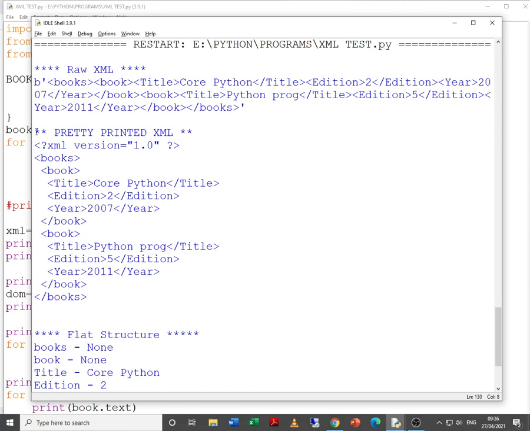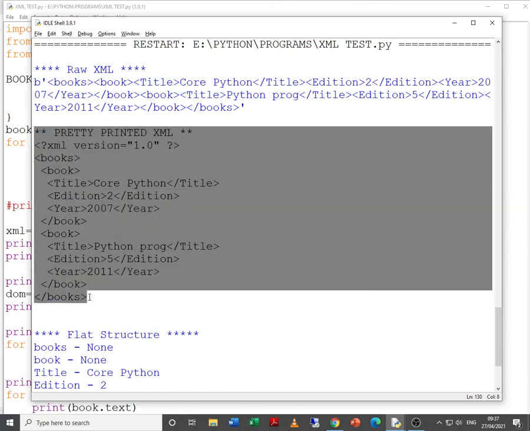Now this is almost like an XML file. So we know how to write data to a text file. So definitely if we have this code, we can send it to a text file and save it as .xml. So you have your XML file that is ready.